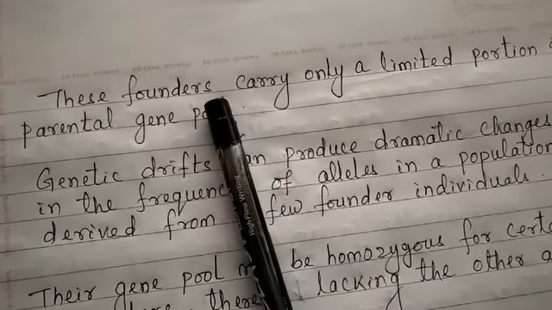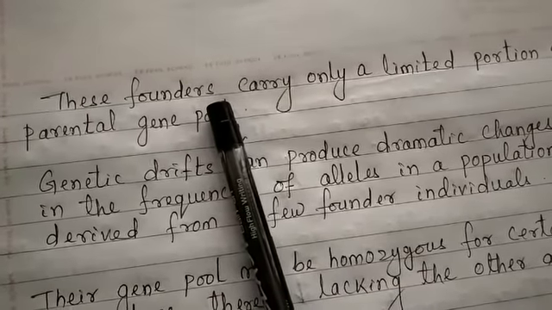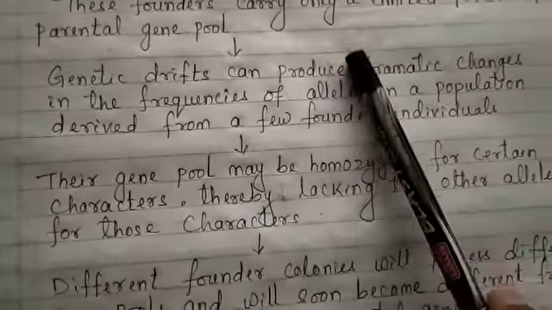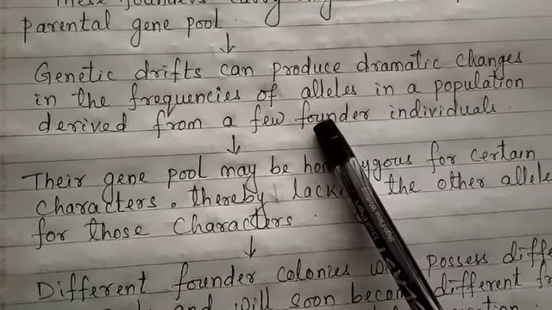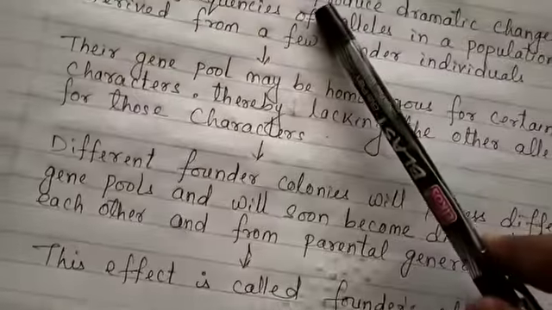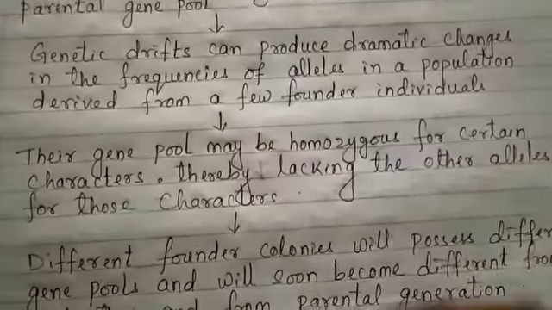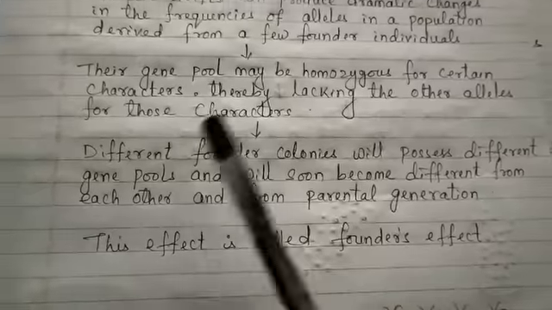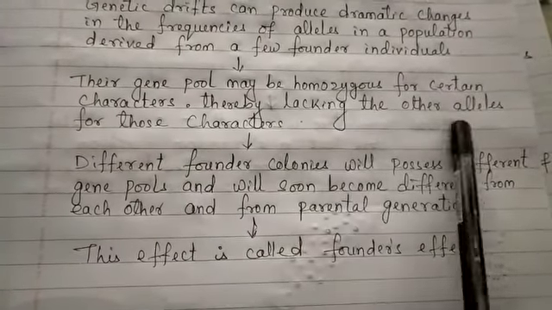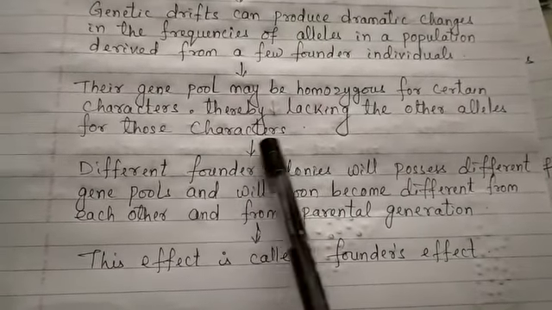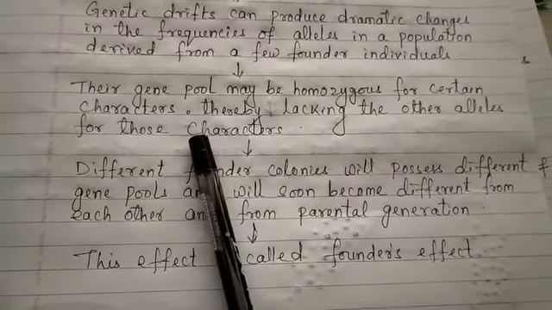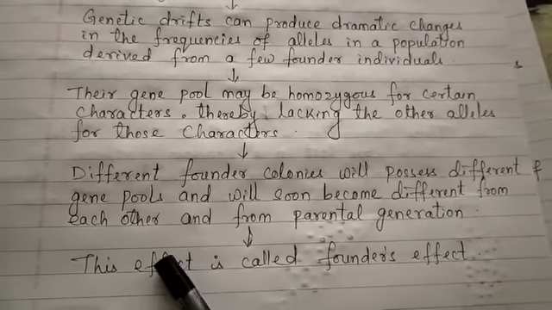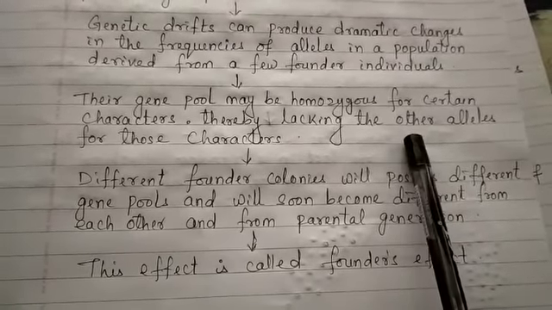But the founders, that is the individuals which go to a new isolated area, have a limited amount of this parental gene pool. Genetic drift can produce dramatic changes in the frequencies of the alleles in a population derived from these few founder individuals. So these founders make a new population which has fewer genes, or fewer alleles. The gene pool may be homozygous for certain characters, thereby lacking the other alleles for those characters. So the number of alleles present in the new population will be minimal.